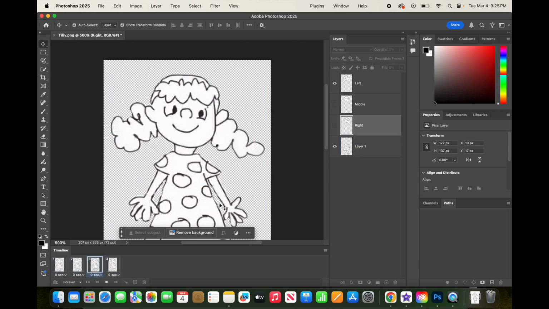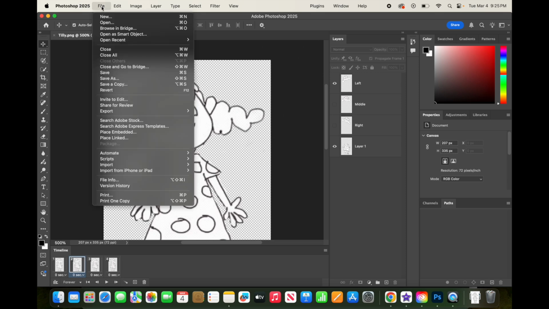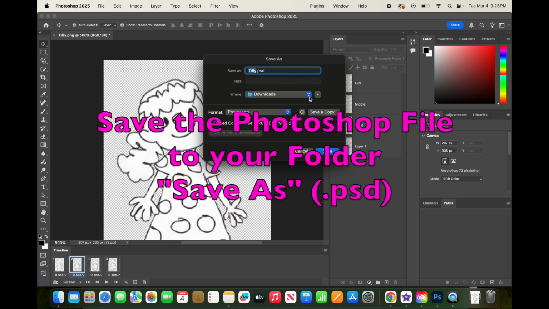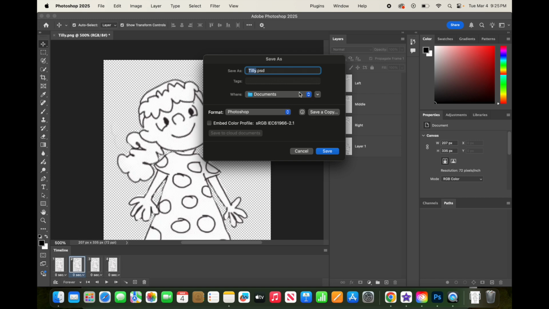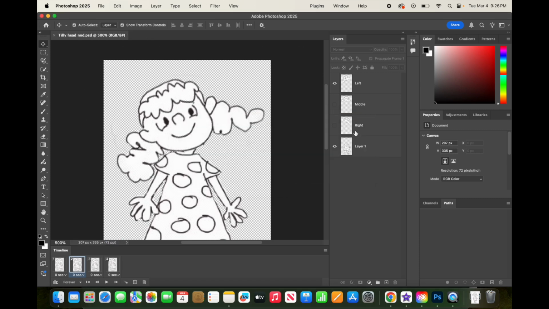When you're done making any file in Photoshop, you can click stop, and you're going to first save the Photoshop file. So you're going to go to File, Save As, and locate your file on your computer. So maybe in Documents, you might have a file. So I'm going to call this one Tilly Head Nod. And I'm going to save the Photoshop file. Notice it says .psd. So I'm going to save that. And I'm going to click OK.